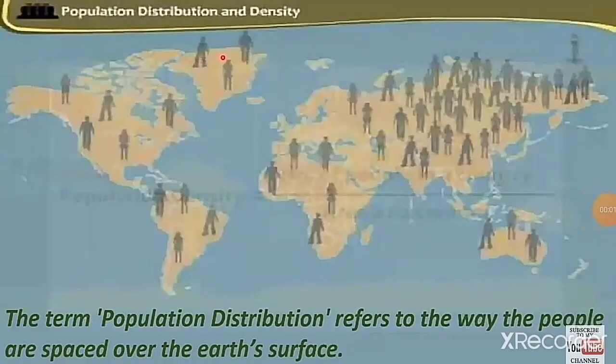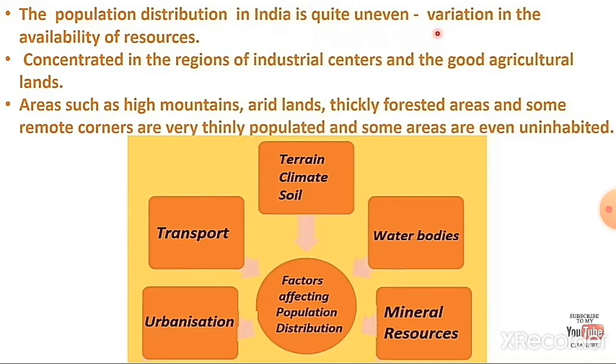Next, population distribution and density. The term population distribution refers to the way the people are spaced over the earth's surface. So population distribution means how the people are distributed over the world. The population distribution in India is quite uneven, based on the availability of resources. Resources are a basic need for human beings to live.